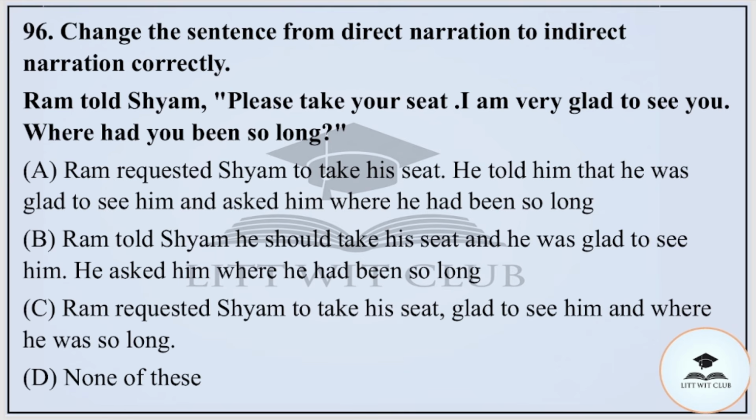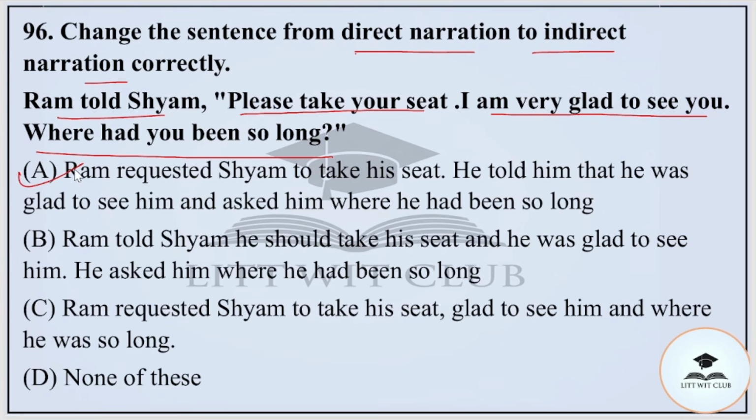Question number 96. Here we have to change the sentence from direct narration to indirect narration. The sentence is: Ram told Shyam, please take your seat. I am very glad to see you. Where had you been so long? And the correct option is option number A, that is Ram requested Shyam to take his seat. He told him that he was glad to see him and asked him where he had been so long.